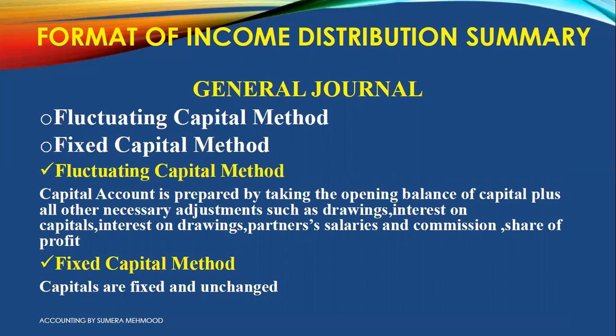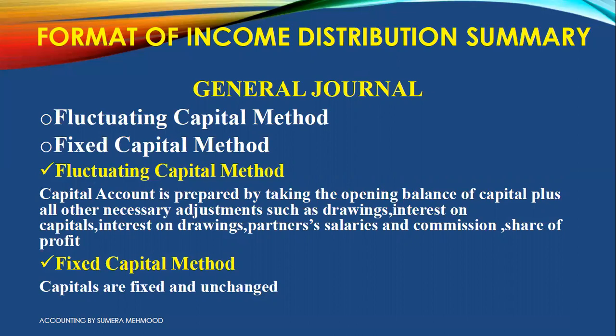And why do they fluctuate? Because during the year we have some drawings, some interest on capitals, interest on drawings, we distribute some salaries, and we take some commission, we share some profits. So our capital at start is different from the capital at end, so it will fluctuate, it will change.